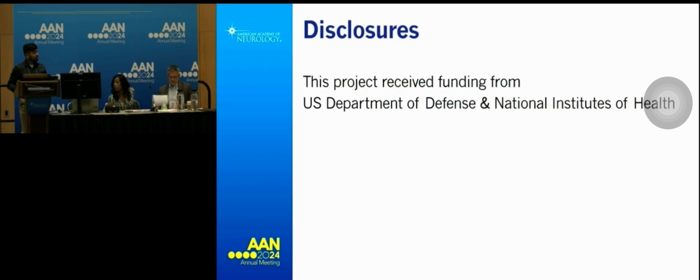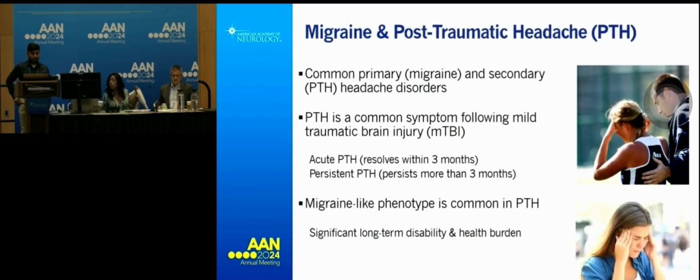These are my disclosures. To give a bit of background, migraine and post-traumatic headache are common primary and secondary headache disorders. Post-traumatic headache, or PTH, is a symptom that follows mild traumatic brain injury, and if headache lasts less than 3 months, we consider them to be acute PTH patients, and if it is more than that, we consider them persistent PTH patients. Migraine-like phenotype is commonly observed in PTH.